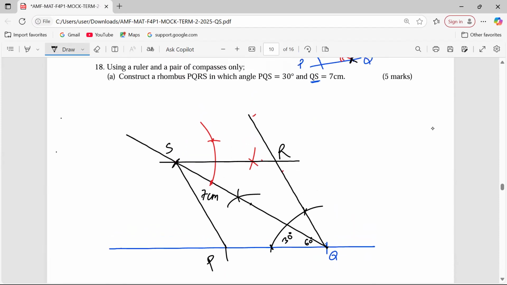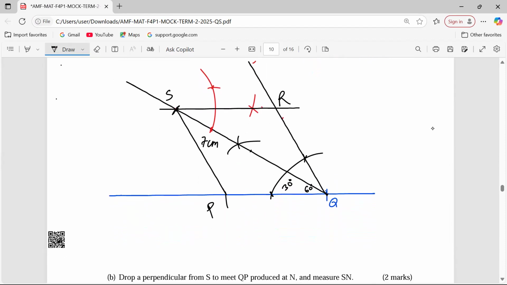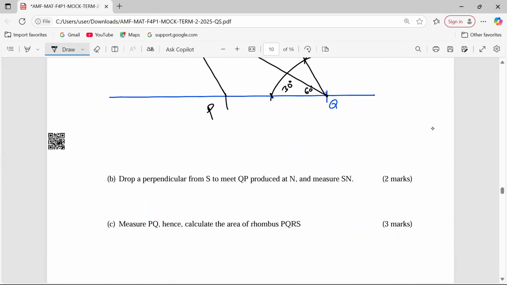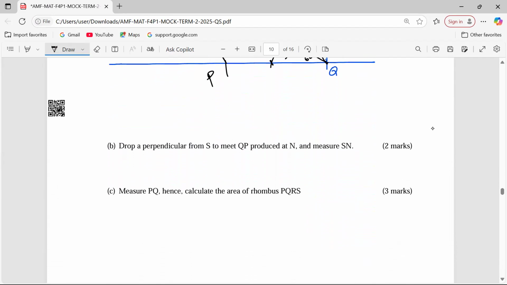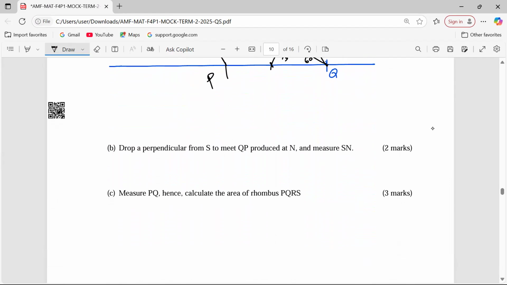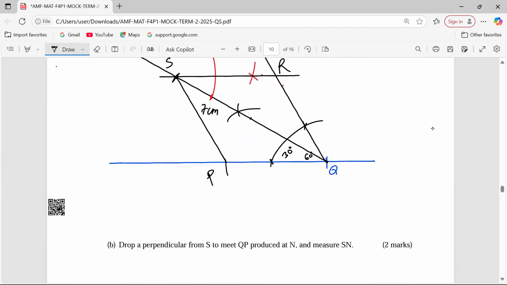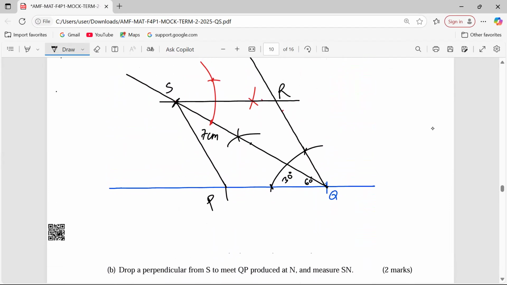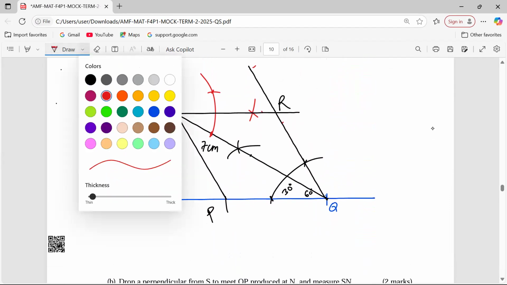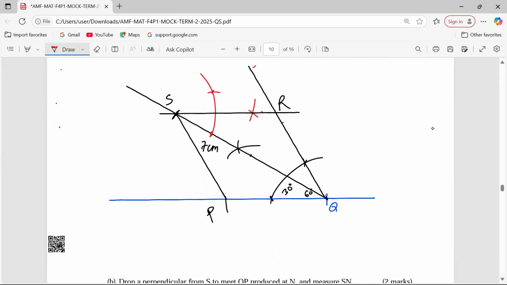There are easier methods. Please just explore. The methods are several on how you can come up with a rhombus like that one. From this, there are more instructions that are saying you drop a perpendicular from S to meet QP at N. So QP should be produced so that we can drop a perpendicular from S to N. So standing at S, we are supposed to drop a perpendicular to a given line, QP.